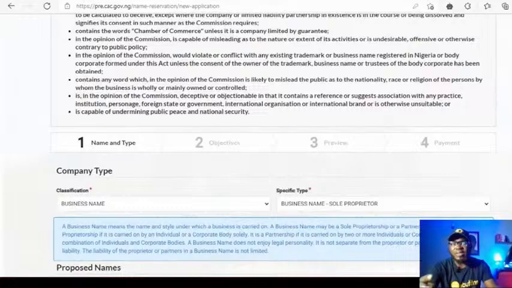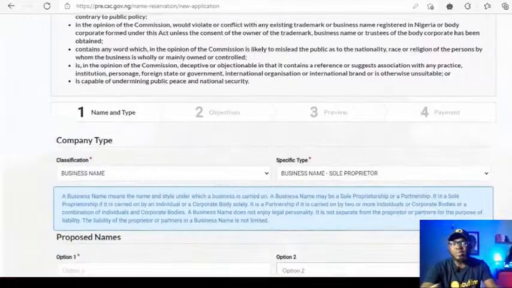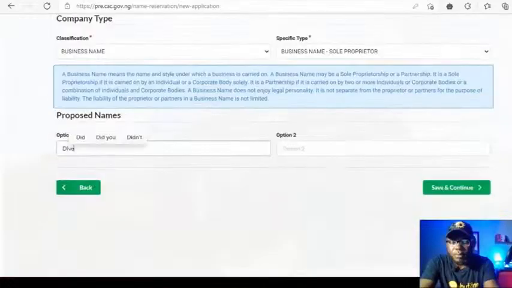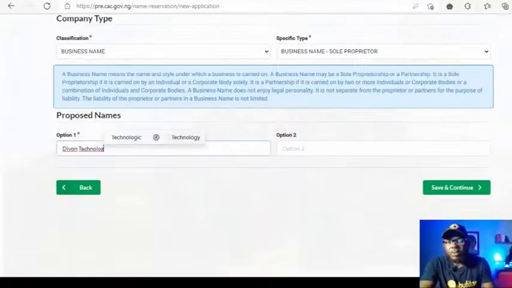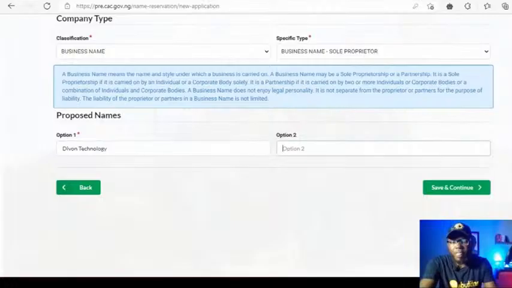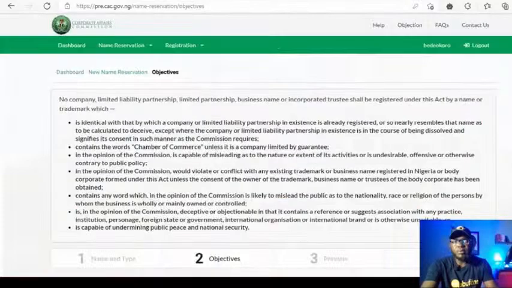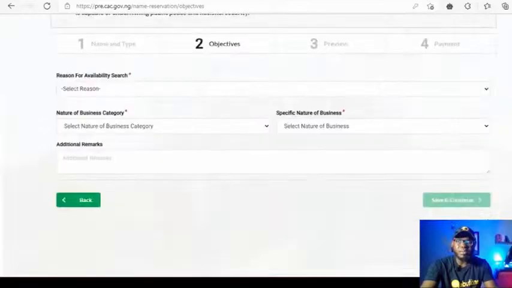It takes you to the objectives. Okay, let's see. Devon Technology, and okay, let's do that right. Devon Technologies. All right, so you save and continue. It goes to step 2, where you put the objectives of the business.